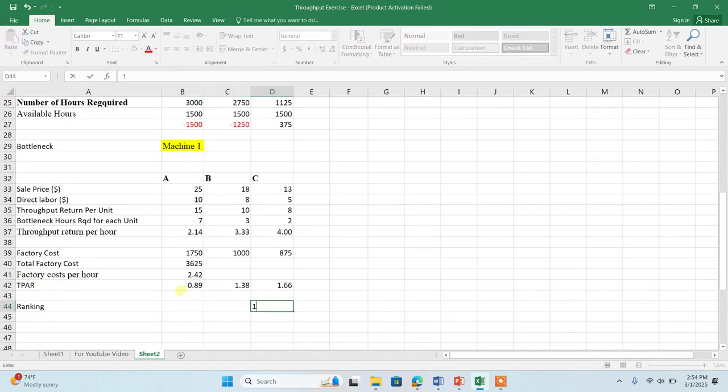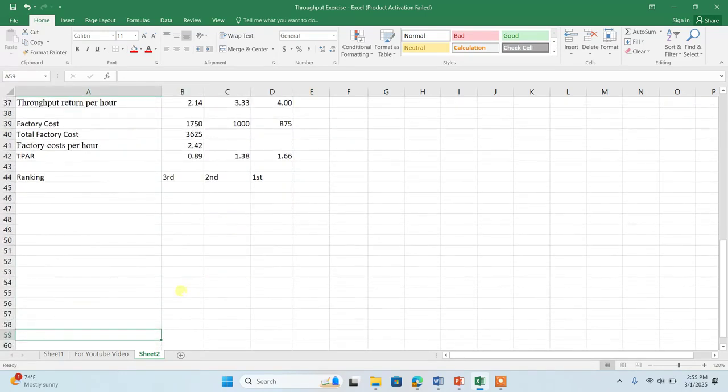So first priority will be given to product C, second priority to product B, and third priority to product A. Now let's check the combination of ABC. Are we able to produce 250 of each, or can't we? If not, first priority should be given to C, then B, then A.